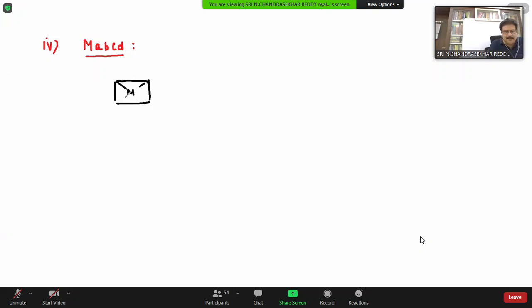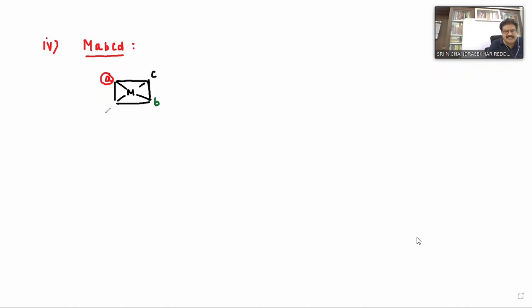This is M. Now see, I'm taking one ligand A, just fixing this. Next here I'll take B, and here C, and here D. Now see, which ligand position are we keeping fixed? A position. I'll take one more.